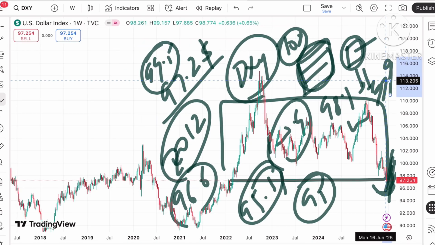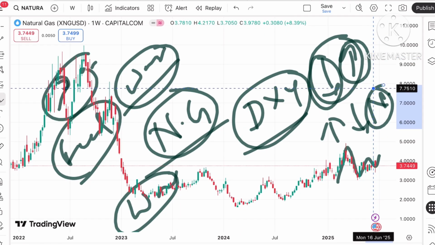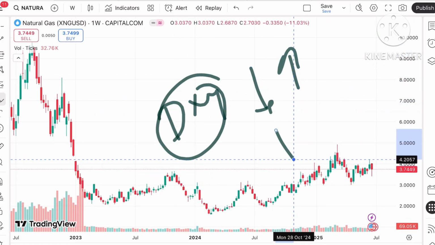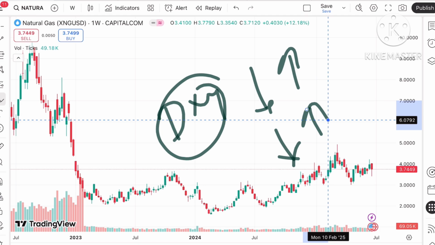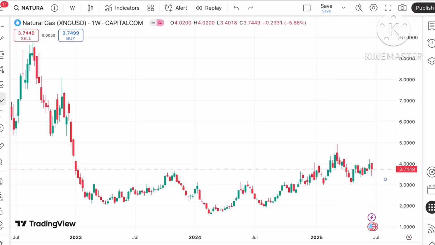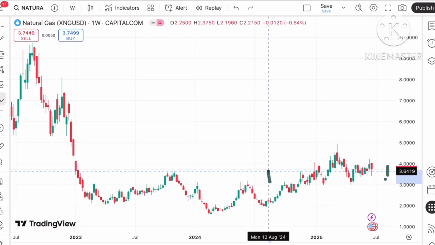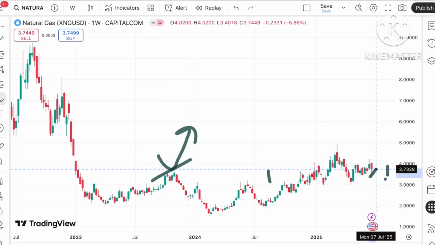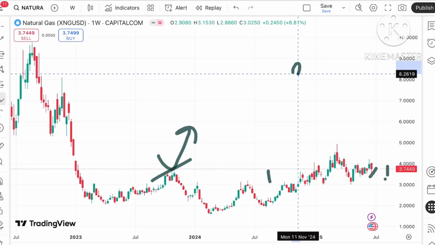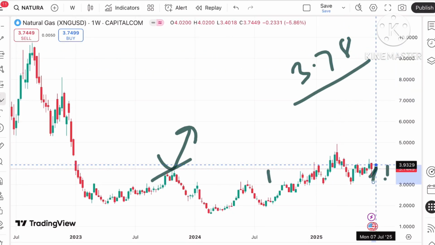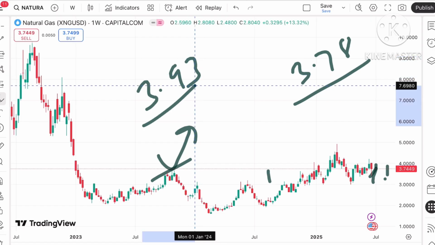Okay, coming back to the natural gas price, I already explained to you regarding the dollar index, because they are inversely related. Okay, and now you have to understand, suppose the price sustains this particular level, because what we have seen is that it has already touched this support and a bounce back we have seen. So suppose the price sustains this level, we can see it can go further upside towards $3.78, and if the price moves out of that particular level, chance of going towards 3.93 we can see.